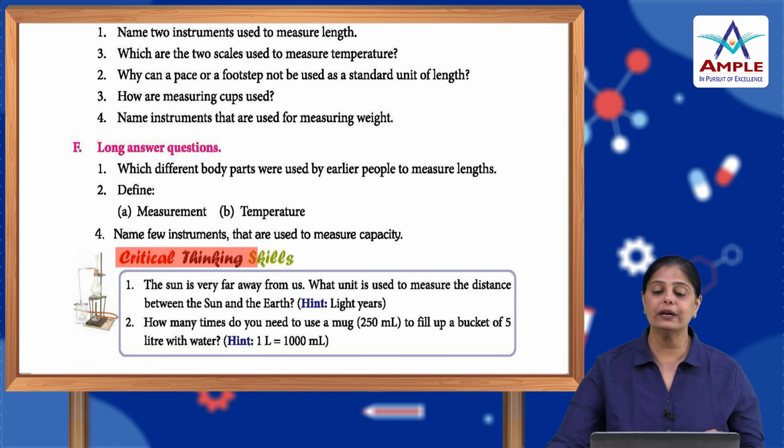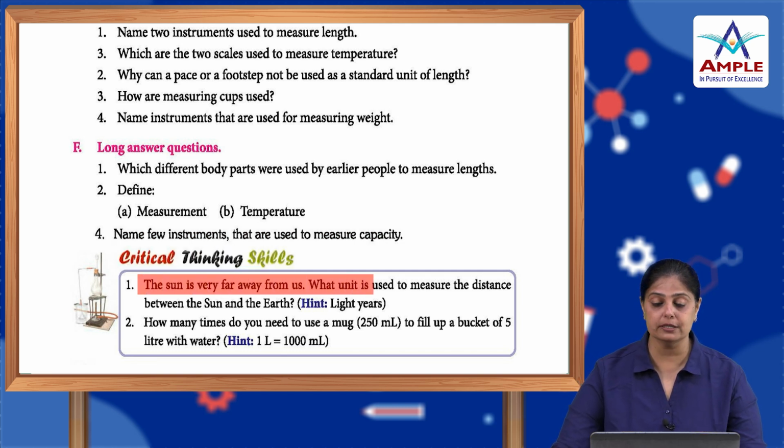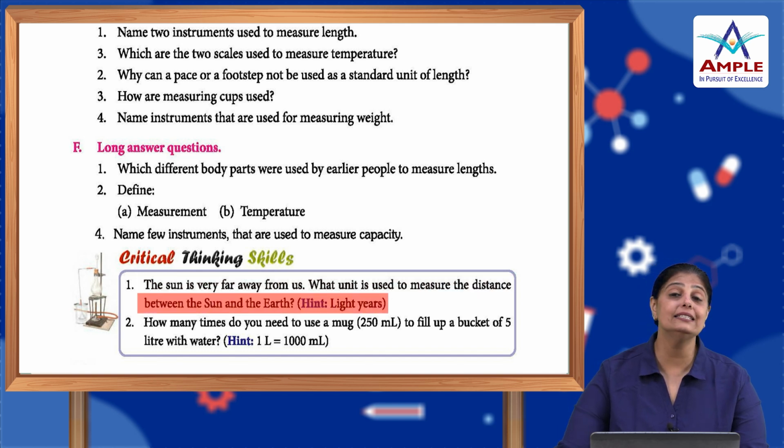Alright. Now, critical thinking skills. The sun is very far away from us. What unit is used to measure the distance between the sun and the earth? It is the light year.